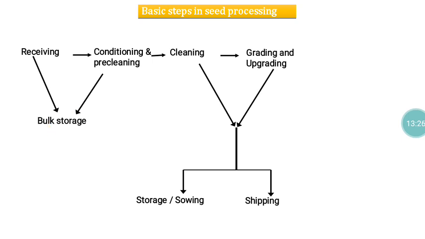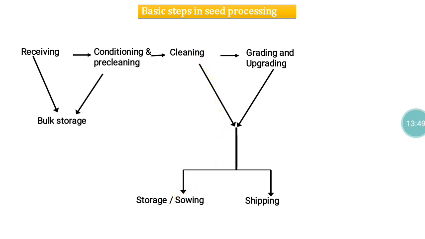If you are storing the material, then you have to make your instruments ready. Then we transfer the stored material to the pre-cleaning instruments, where pre-cleaning is done. Pre-cleaning means material other than seeds, such as stones, insect bodies and all those things, will be removed. Cleaning is the same thing: the stones other than seed material will be removed. If it is grain, after cleaning it goes directly for packing and selling.